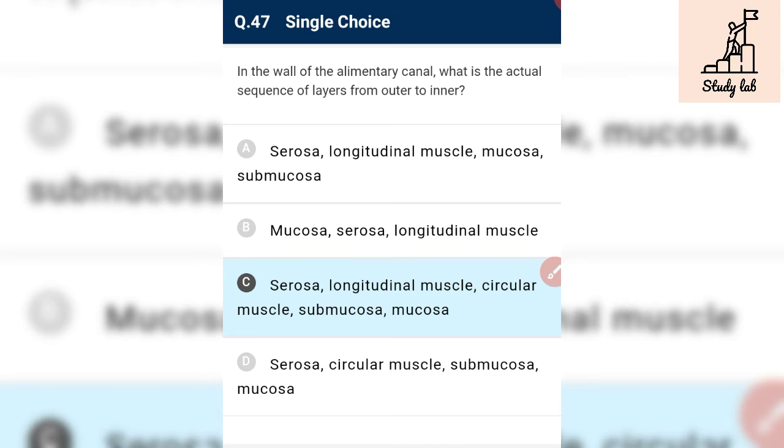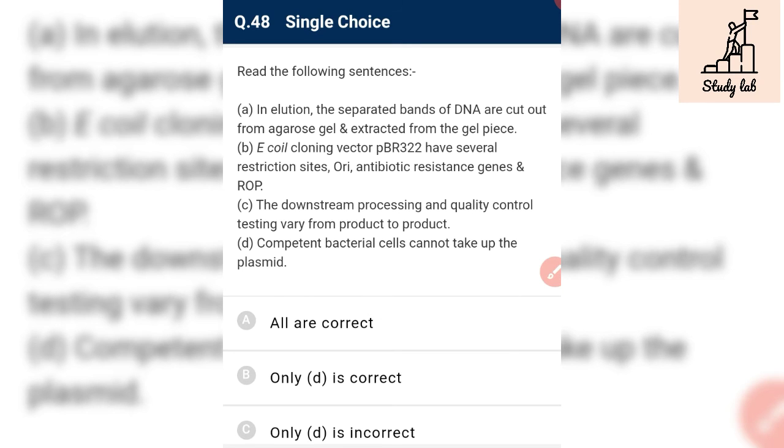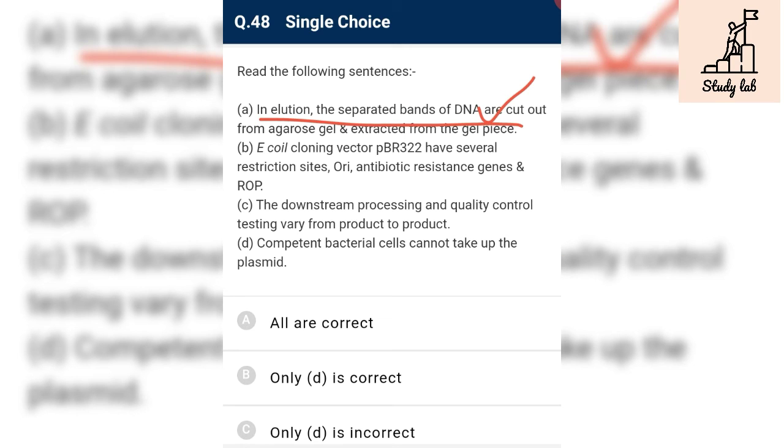Duodenum contain Brunner's gland which have alkaline enzymatic secretion. In elution, separated band of DNA are cut off from agarose gel and extracted from the gel piece. Okay, it is absolutely correct. E. coli cloning vector PBR322 have several restriction sites, ORI, antibiotic resistant gene and ROP. Yes, it is absolutely correct.